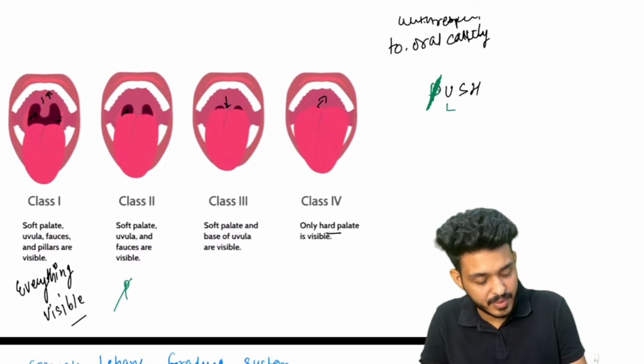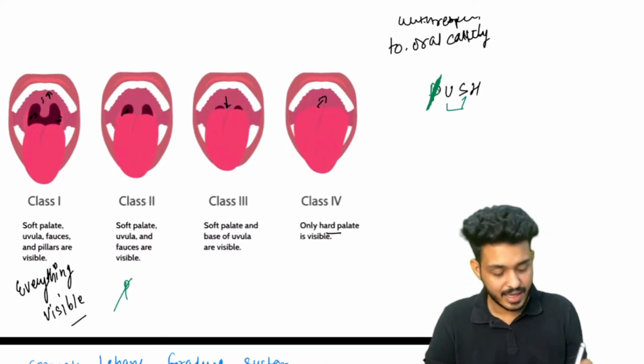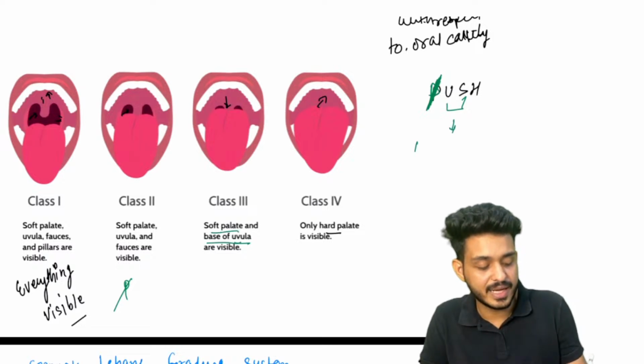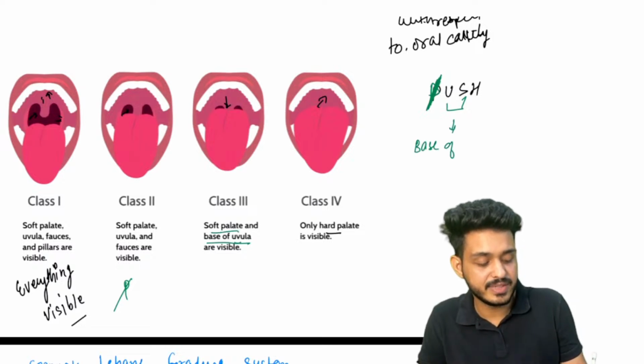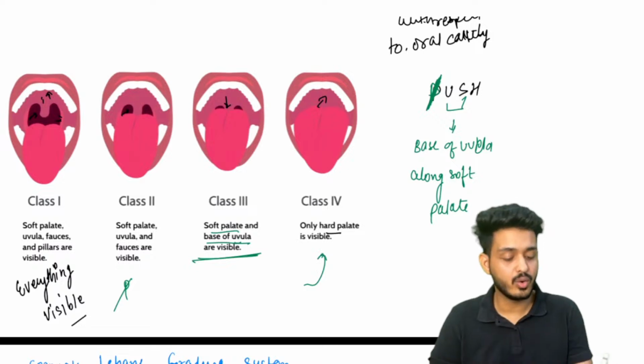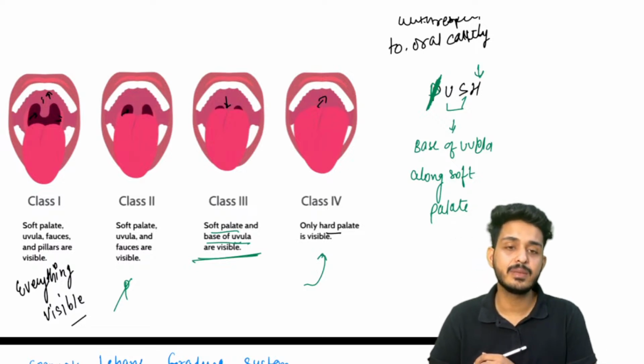Class 3, just remember U and S together. In class 3, the base of the uvula is visible along with the soft palate. Two things will be visible, base of uvula along with soft palate. That is your class 3. And lastly class 4, only and only the hard palate will be visible.